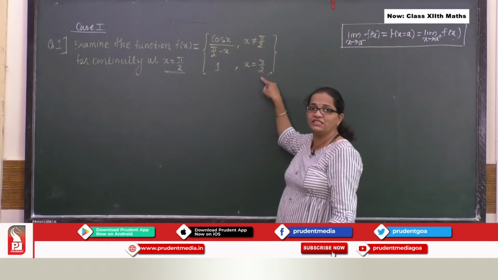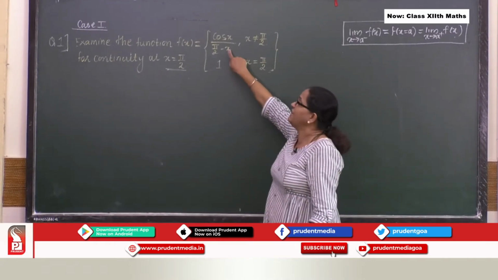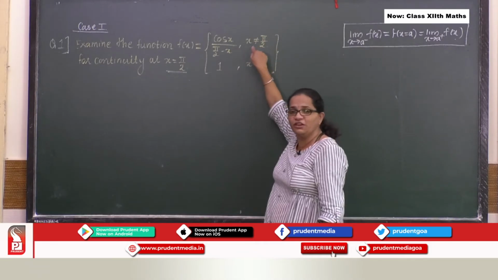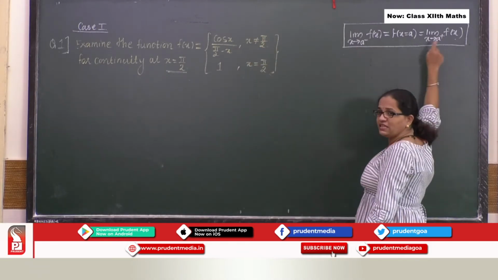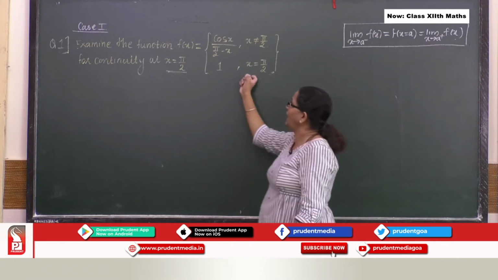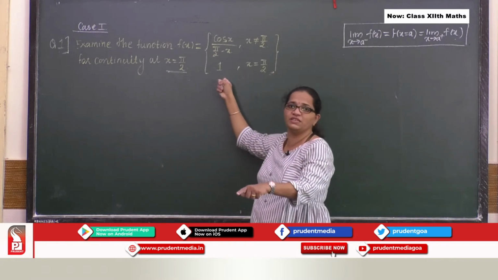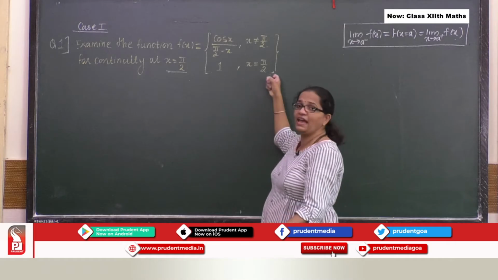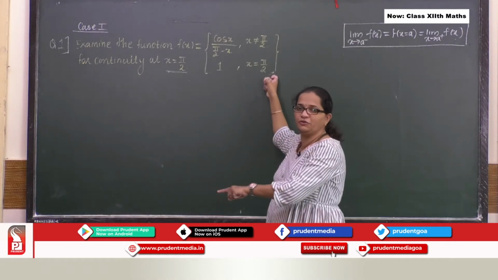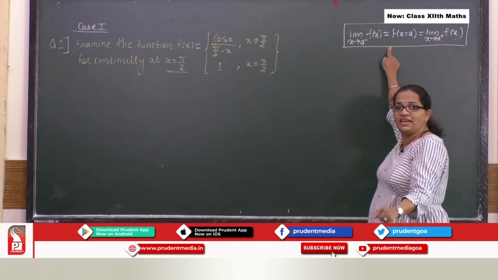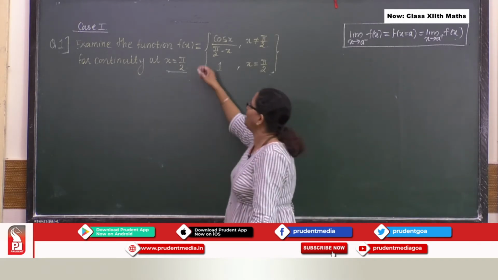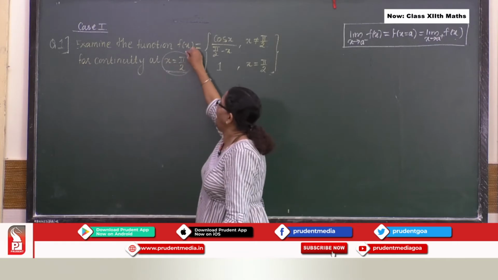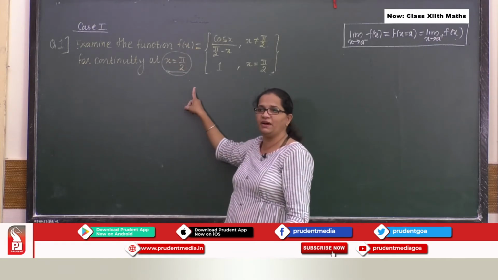Here if you look at this particular function, my left hand limit is equal to right hand limit, and another value is given to me here at x equal to pi by 2. In general we say at x equal to a. Now in this condition we are discussing continuity at x equal to pi by 2.